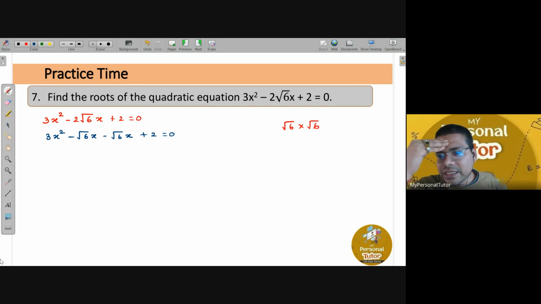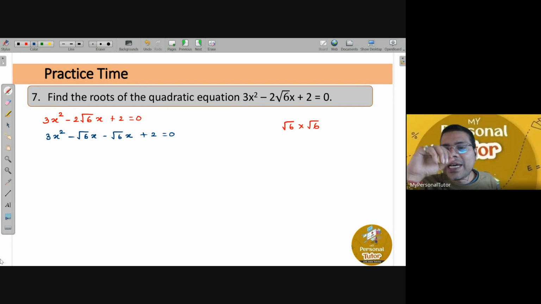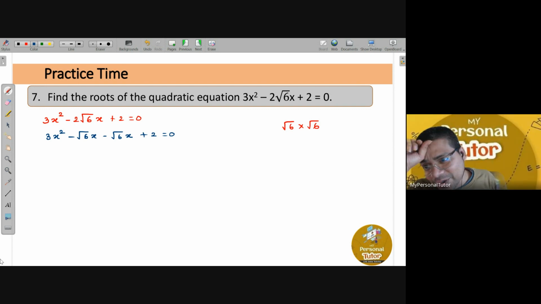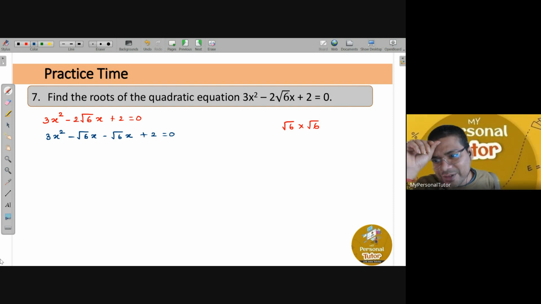Everybody done this one? Karthik, Arohi? Yes sir, done. No sir. Okay, tell me, Arohi, what is the answer? 3x minus 2 into x minus root 2. Arey baba, what are you doing, Arohi? I'm always telling you, whenever you have to solve any quadratic equation, you have to tell me the value of x. Final answer, x value, not the factorized form, right?